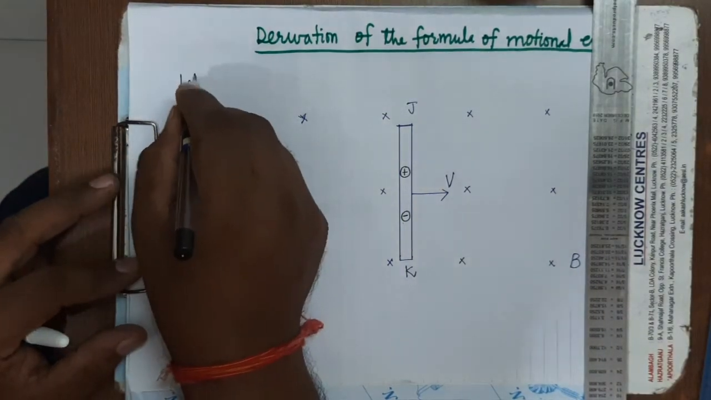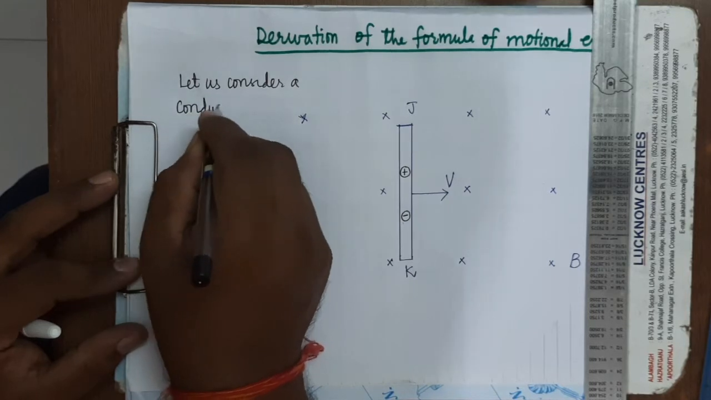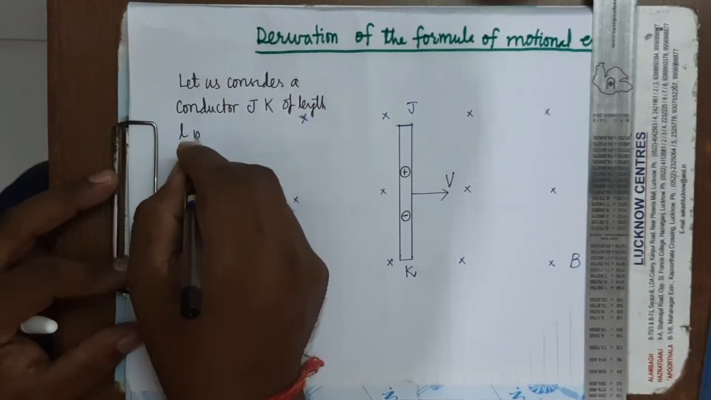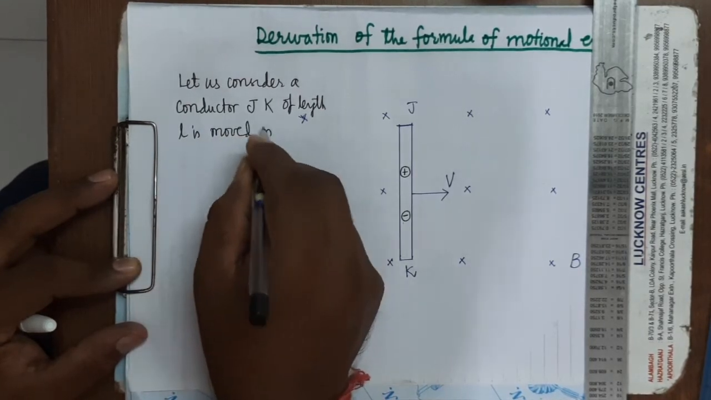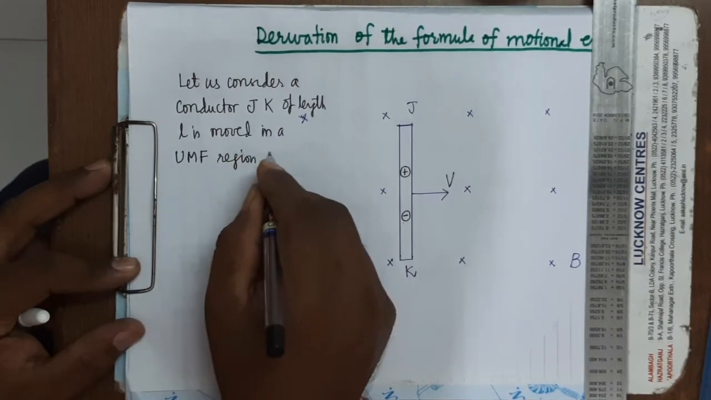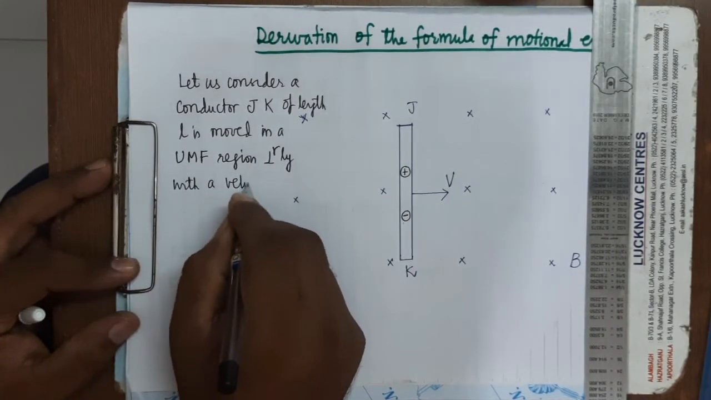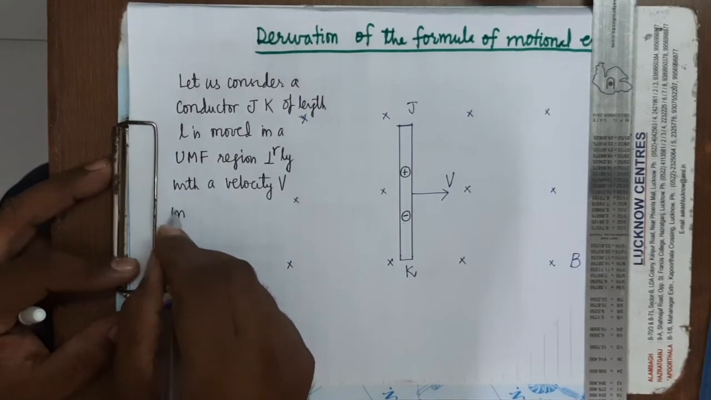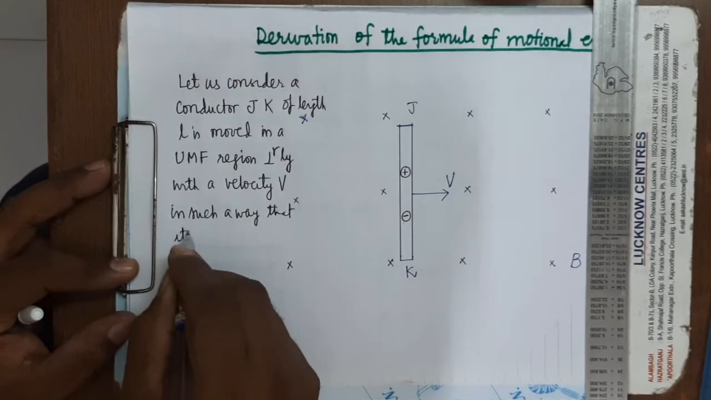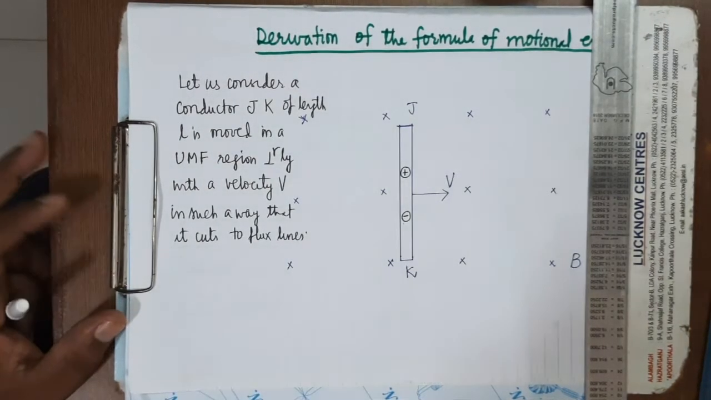Here I am writing, let us consider a conductor JK of length L is moved in a uniform magnetic field region perpendicularly with a velocity V in such a way that it cuts the flux lines. It is cutting the flux lines.